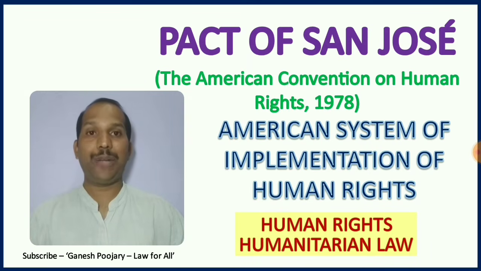the American Convention on Human Rights, which happened in the year 1978, which is famously known as Pact of San Jose. We are not just going to discuss the Pact of San Jose, I am also going to discuss the Inter-American Commission of Human Rights and the Inter-American Court of Human Rights. That way this becomes a comprehensive study on the regional systems of the American human rights system.